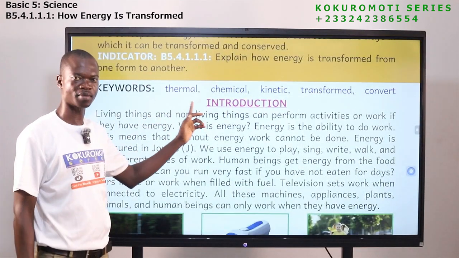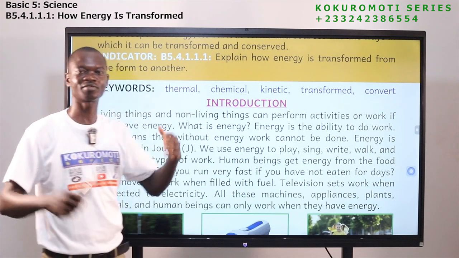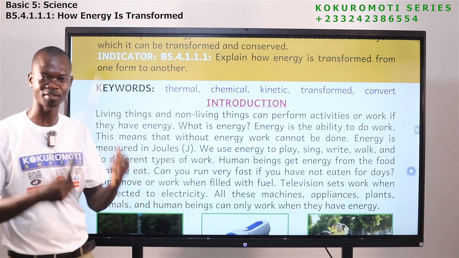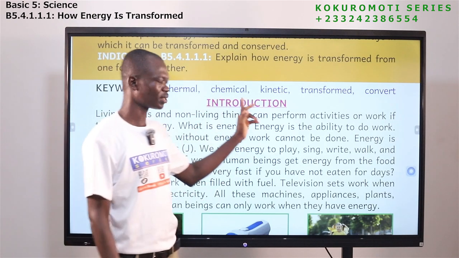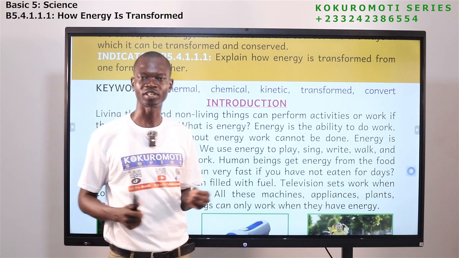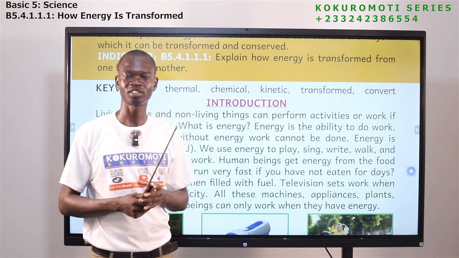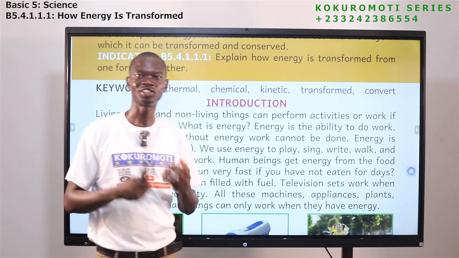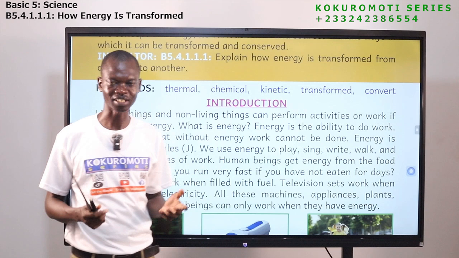The first word is thermal. Thermal means heat. So when you talk of thermal energy, we are talking about heat energy. So anytime you hear about thermal, just know that it's about heat. The next word is chemical. Chemical refers to reactions that take place between two or more substances. Yes, we have heard about chemical before. So chemical is all about reactions that take place between two or more substances.